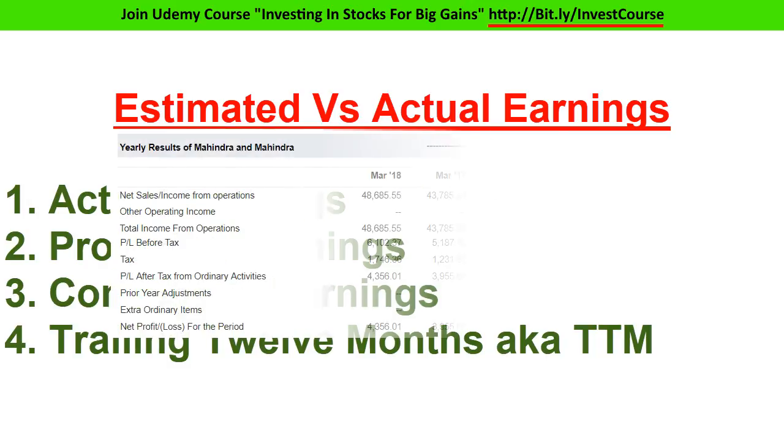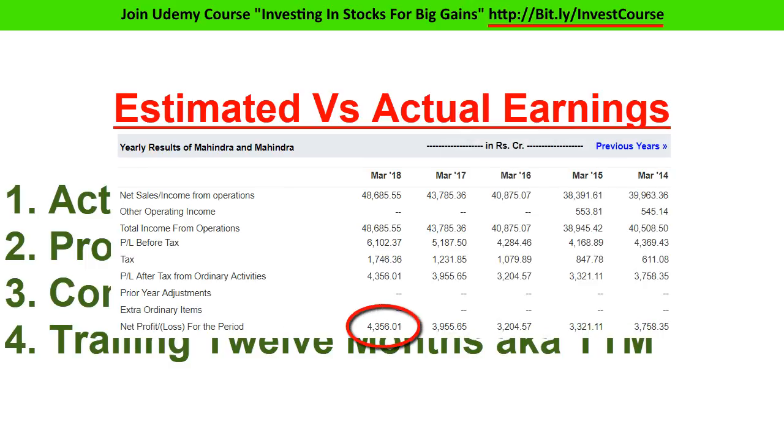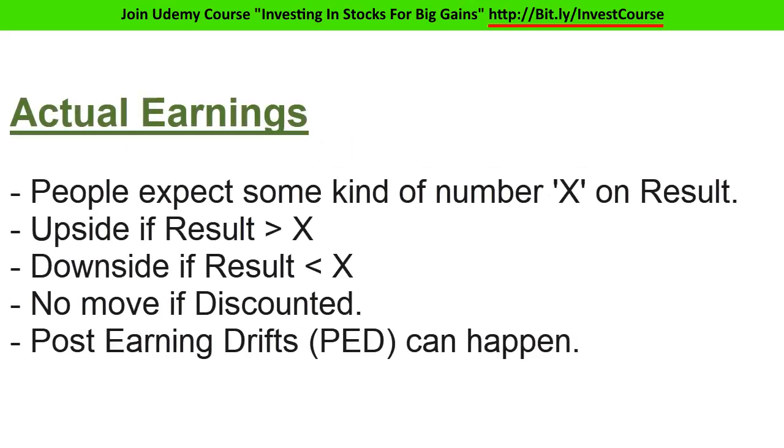The actual earnings are those earnings that appear on the income statement as net income, net profit or profit after tax. If people are already expecting some number on result declaration day, a report of higher earnings than expected usually drives prices higher. If reported numbers are good but still less than public expectation, prices slide down without an upward move. If prices move higher, some kind of profit booking is also not uncommon.